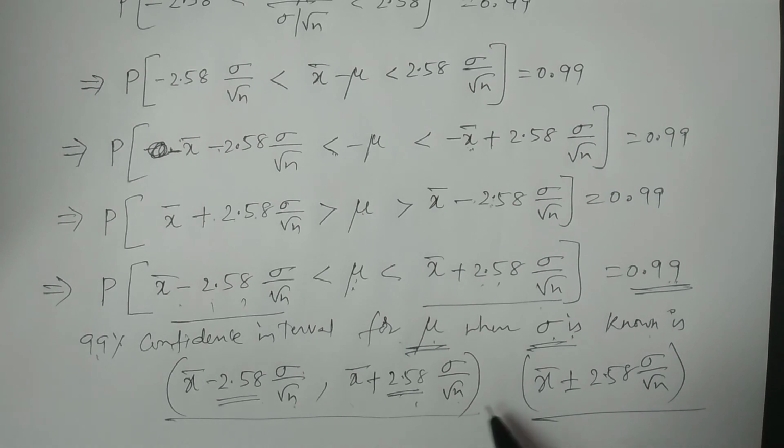These are the 99% confidence limits, which is a very simple question. Kindly understand and do it properly.